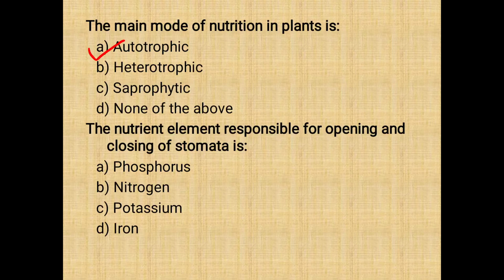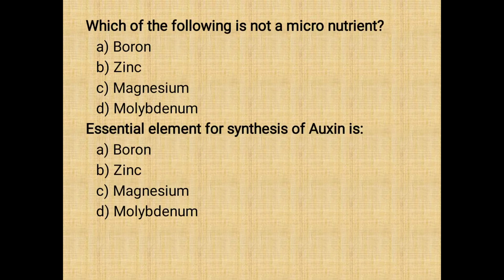Next question is, the nutrient element which is responsible for opening and closing of stomata is. So potassium is basically responsible for opening and closing of stomata. Next question is, which of the following is not a micronutrient? So we know that boron is a micronutrient, zinc also is a micronutrient and molybdenum also is a micronutrient. But magnesium, it is a secondary macronutrient. So it is not a micronutrient.